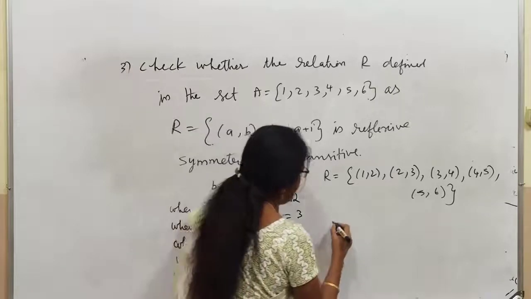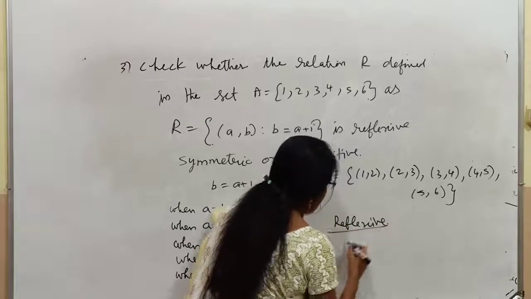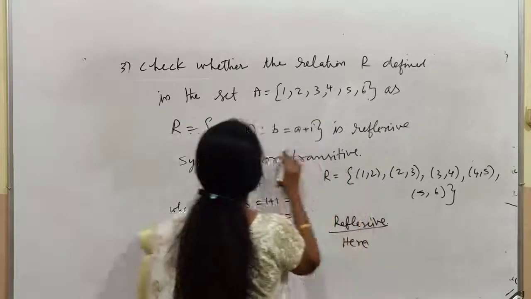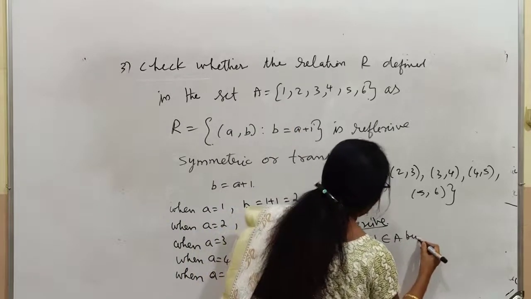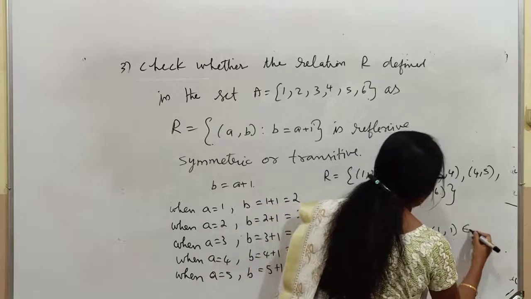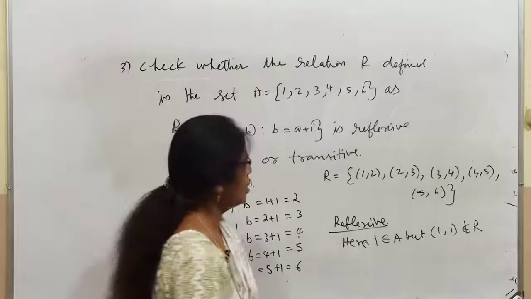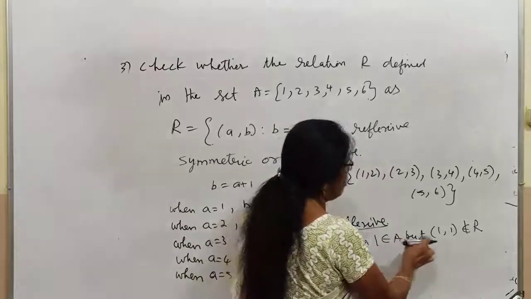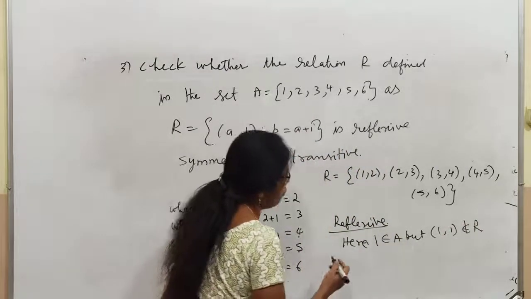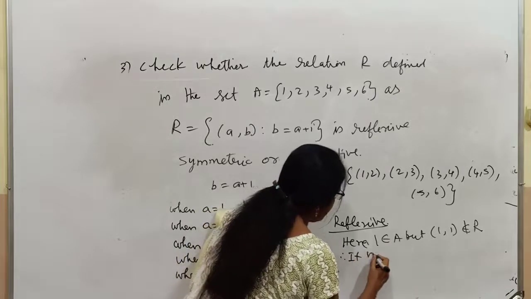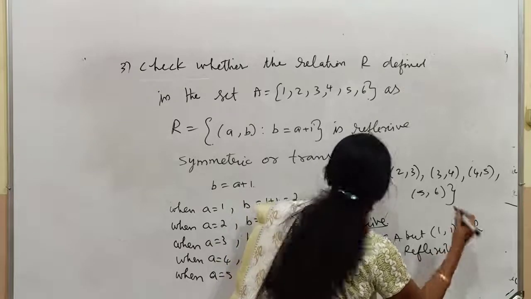How will you say that it is not reflexive? Simply one example. 1 belongs to the set A, but 1 comma 1 does not belong to R. All of you know, right? Reflexive means what, children? For A belongs to the set A, A comma A should belong to R, but it is not belonging to R. One example is enough for you. Therefore, it is not reflexive.